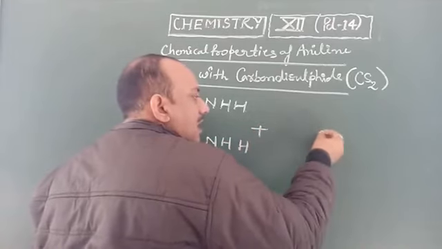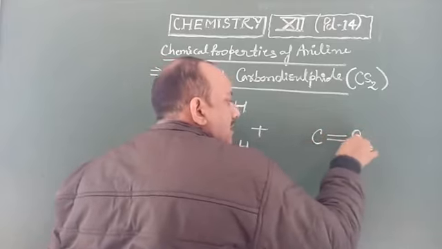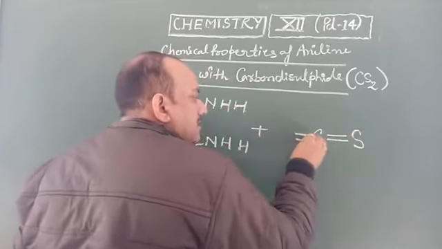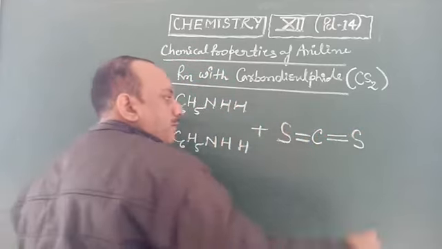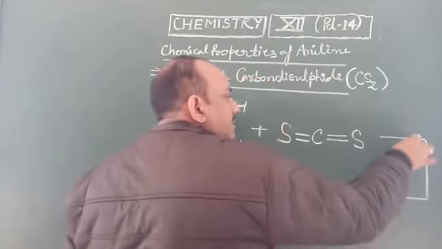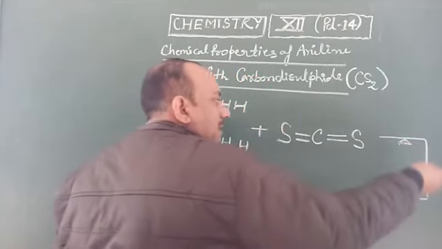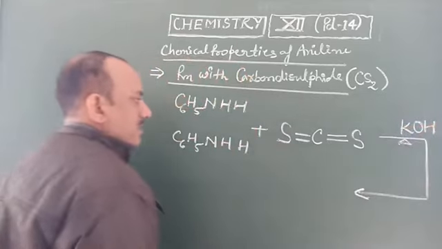Its structural formula is S double bond C double bond S. They react with one another in the presence of caustic potash solution, KOH.